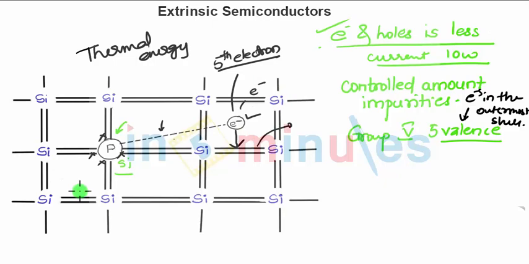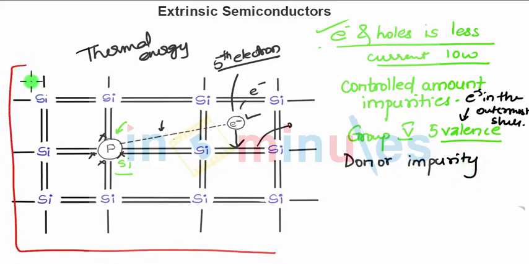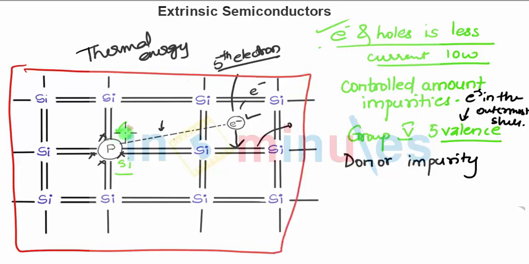Now the phosphorus atom is called the donor impurity. Why do we call it an impurity? Because in the entire silicon structure, this entire crystal lattice structure, we are adding a phosphorus atom to it. Hence we call it adding impurity, and this process of adding impurity is called the doping process. Doping is adding impurity to the pure semiconductor.